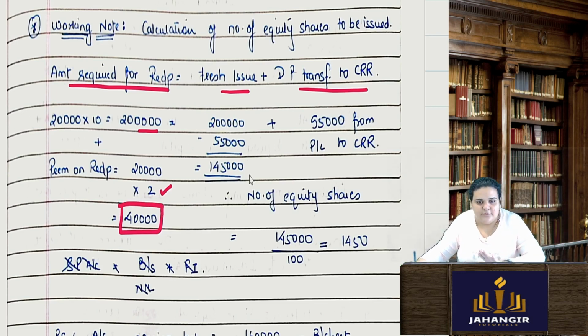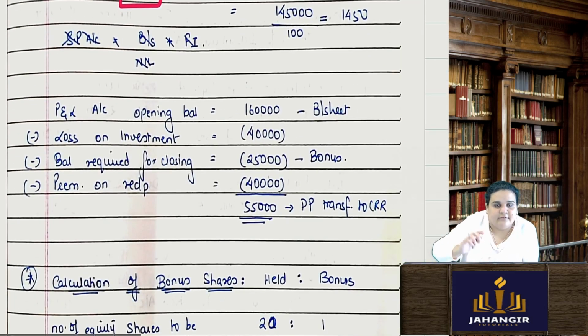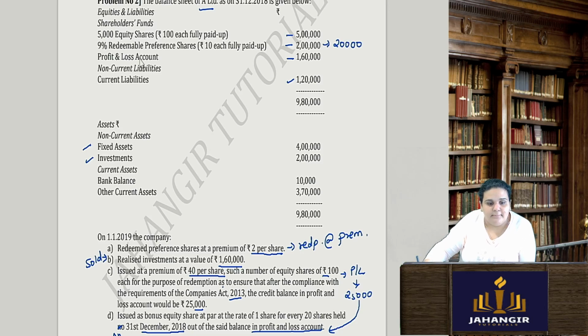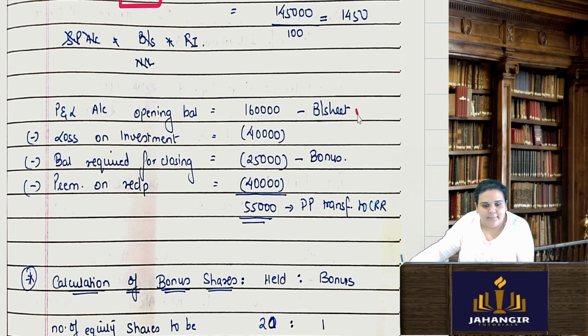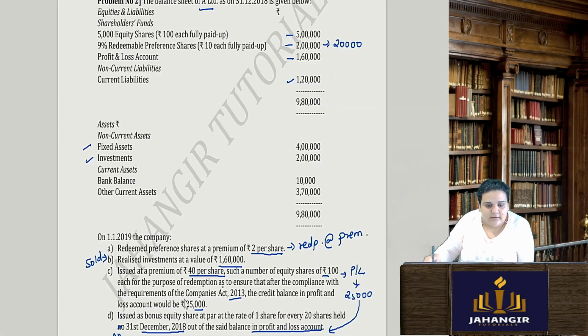Fresh issue I don't know as of now. How many equity shares I have to issue, I don't know. They are saying first utilize the P&L after leaving a balance of 25,000 and then see how many shares you can issue. So first I will do my P&L working. In my balance sheet, profit and loss account is 1,60,000 opening balance, correct? Then I have investment sold at 1,60,000. Now if you see, investment value is 2 lakhs, but when I sold it, it was 1,60,000. Therefore there is a loss of 40,000.